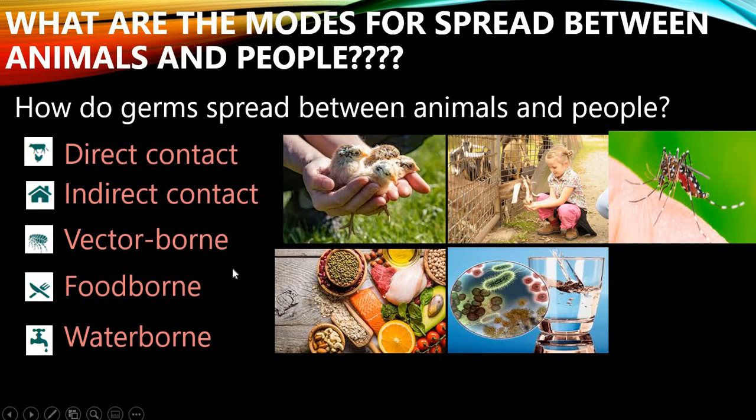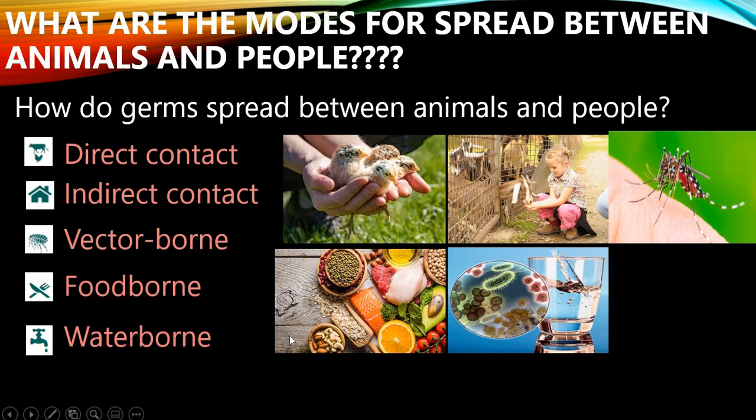The third one is called vector borne. We know that there are n number of vectors present in the environment. They are majorly ticks or insects like mosquitoes or fleas, etc. They may transmit some viruses by biting, or even cause their own diseases.